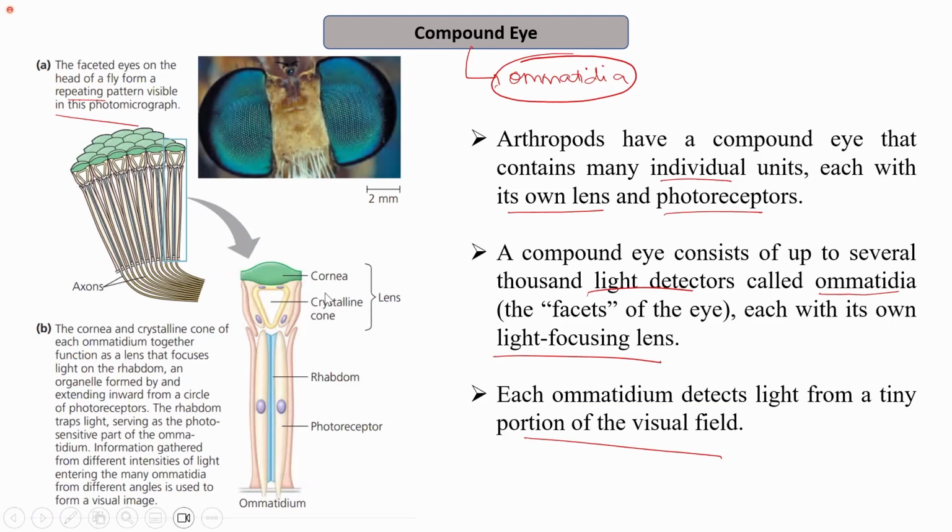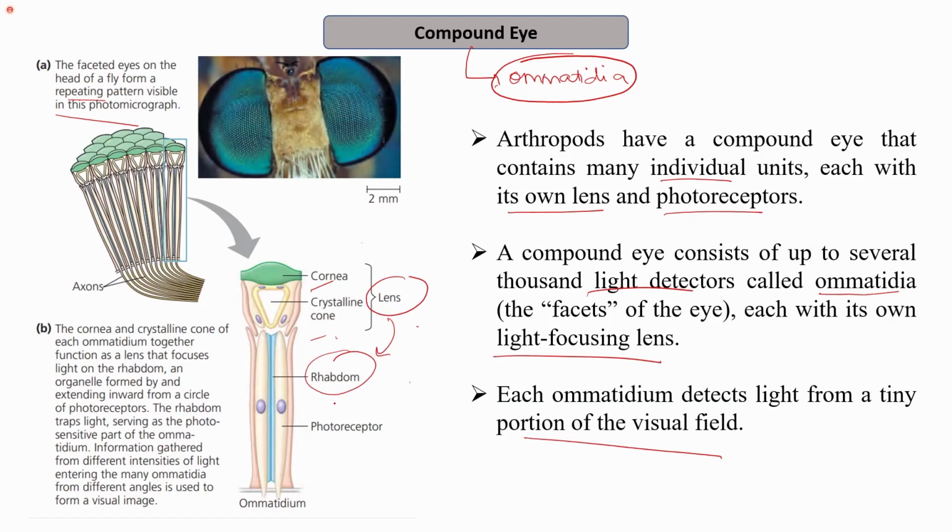So the cornea and the crystalline cone of each ommatidium together form the lens. You can see this is a zoomed-in image of a single ommatidium. The cornea and the crystalline cone form the lens that focuses the light on the rhabdom. So the light is being focused on the rhabdom. The cornea captures the light, and the lens, using the crystalline cone, focuses it on the rhabdom.